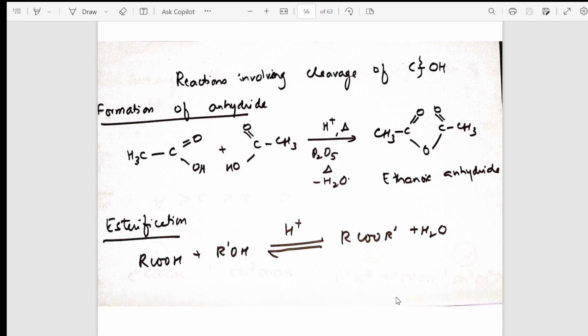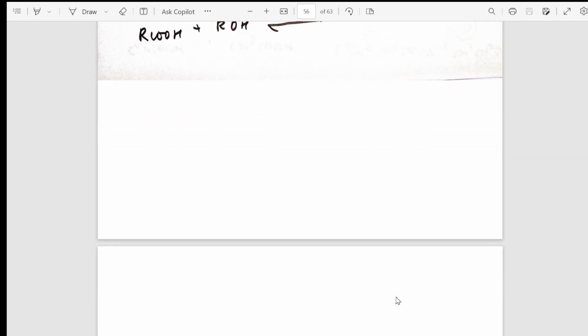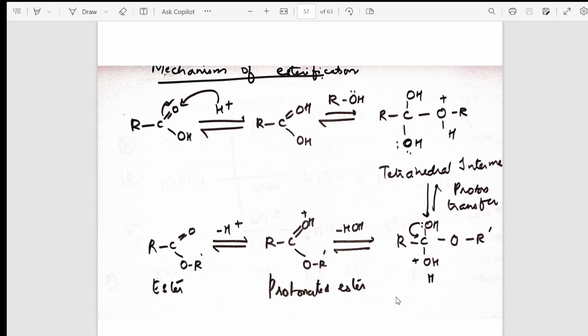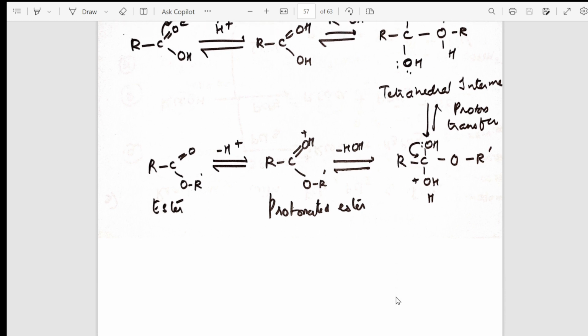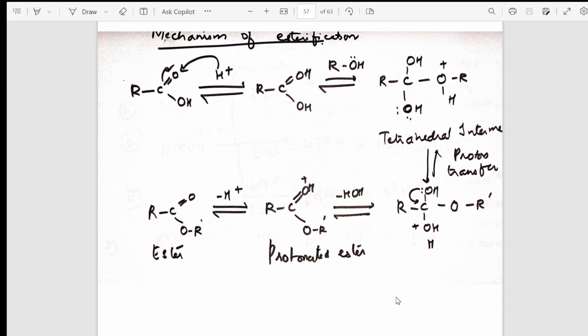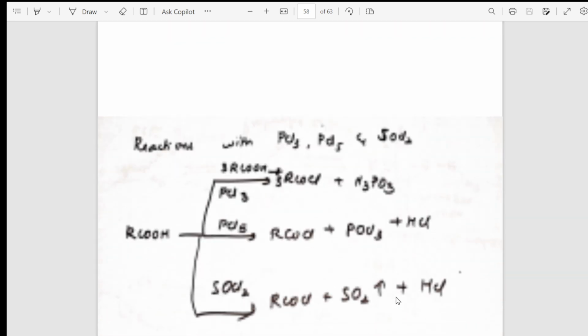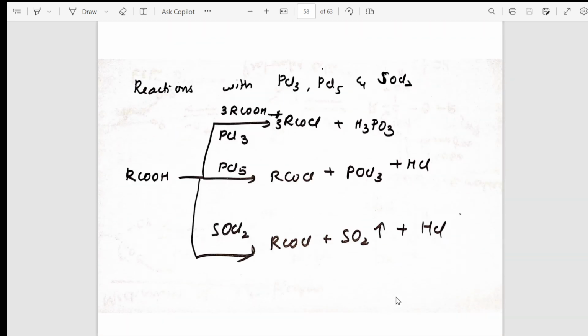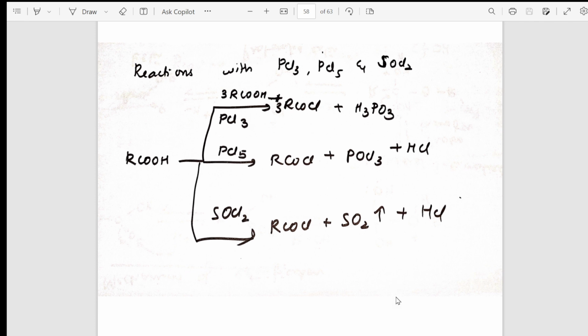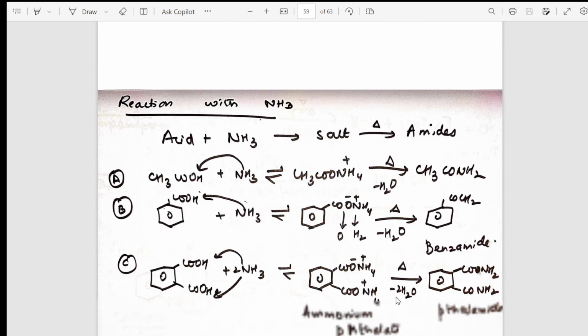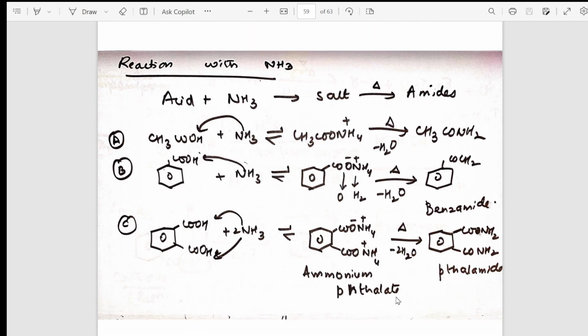Now, here reactions involving the carbon-OH bond. Earlier it was the OH bond in the acidic group. Now it is the carbon-OH bond. Mechanism of esterification. It's a 3 marks question which you would get. From there, reactions of the acid with PCl3, PCl5, SOCl2. Reaction with ammonia.